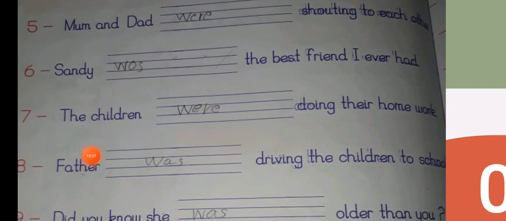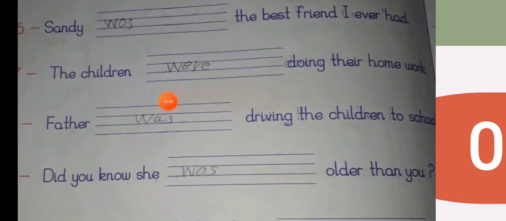The children were doing their homework. Children are more than one person, one child. So we'll write were over here. Father was driving the children to school. Why? Because father is only one. So we use was with one person.